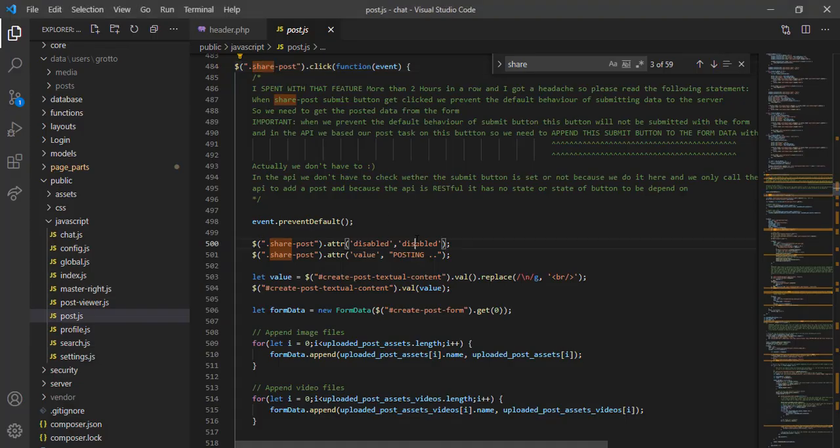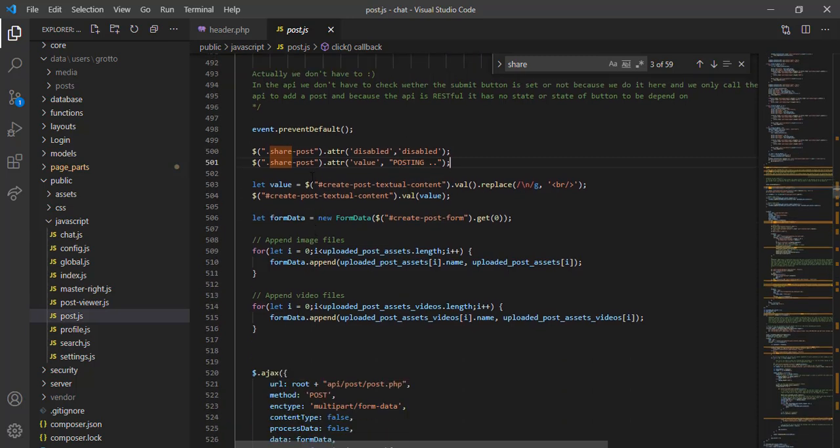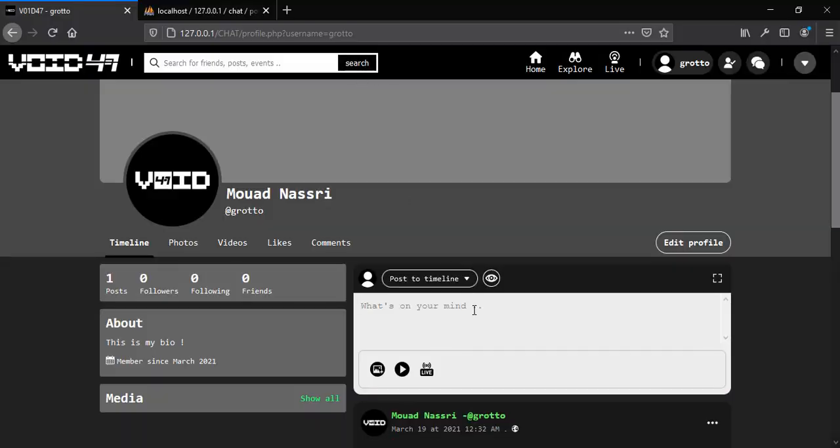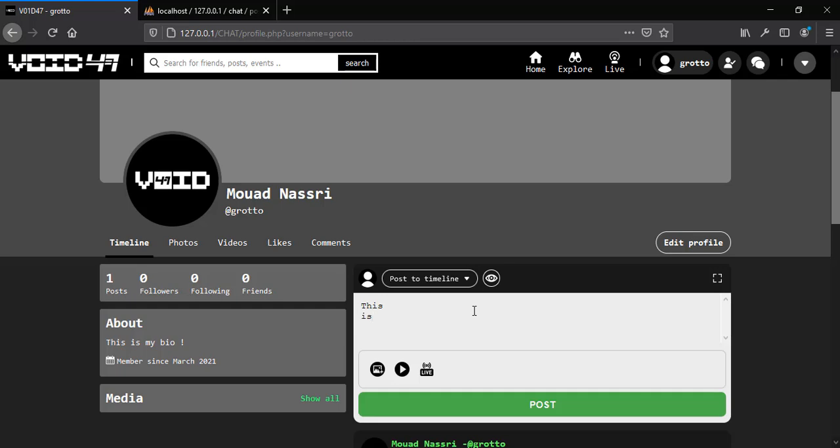So we disable it by attaching the disabled attribute to this share post button, and then we change the value to "posting", just to show the user that the post is in the process of posting. Then we create the post. This line is just to maintain the new lines when we have a post like this, a post with new lines.